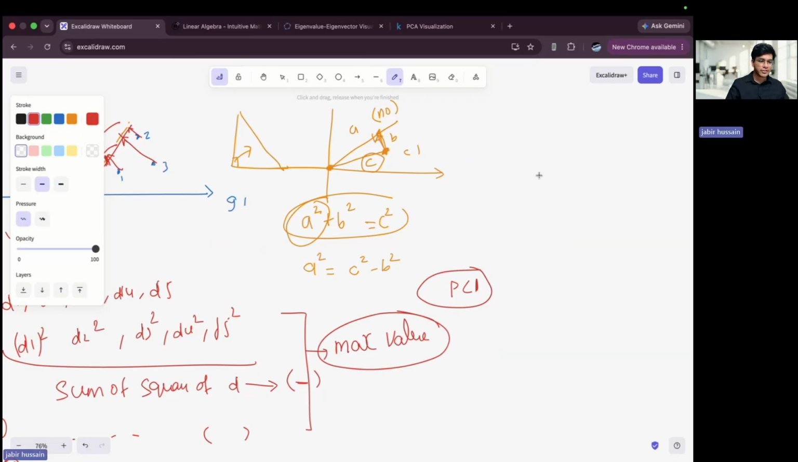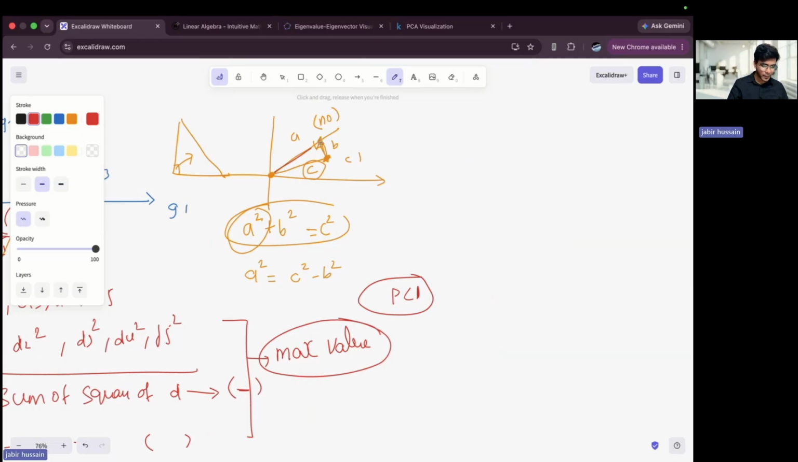The logic is that if you take this diagram, it looks something like this. Now tell me, this distance is always fixed. C will not change. The only change is A and B. And I can write C square is equal to A square plus B square. And what do I want? I want this A to be maximum. If I want A to be maximum, then B has to be very minimum.